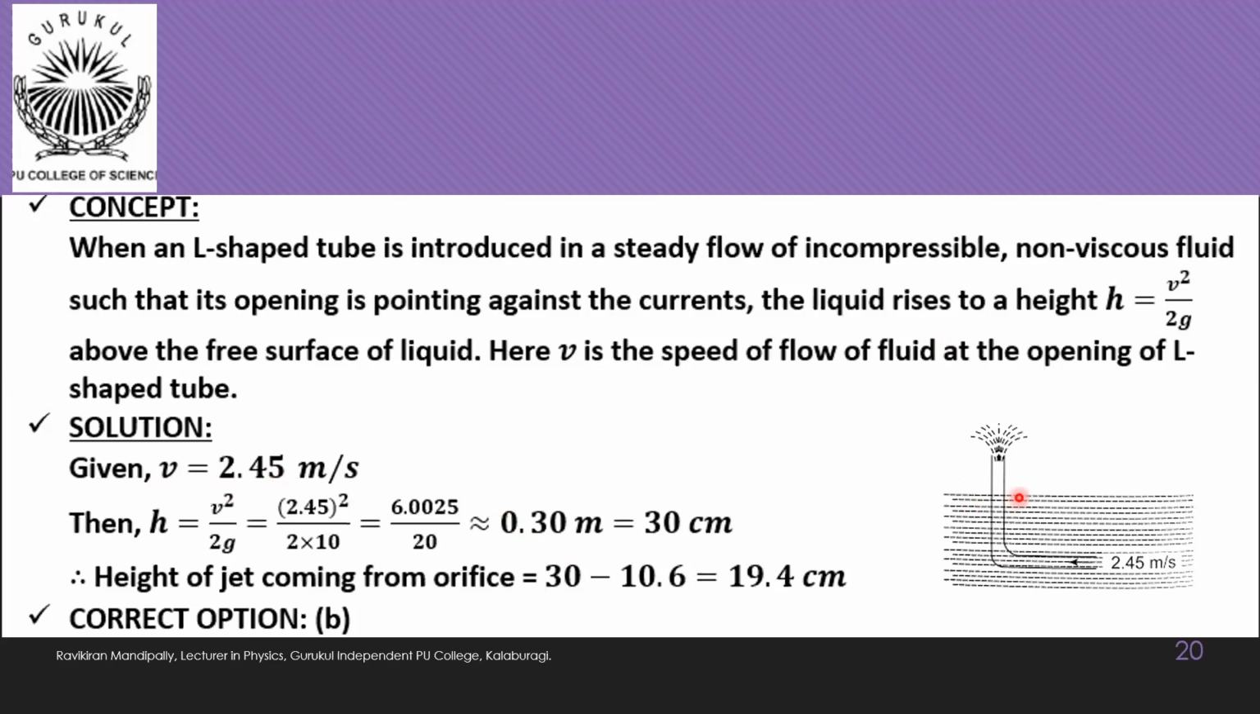But the height of the opening of the tube is already 10.6 centimeter. So above this opening, how much height will there be for the jet which is coming out? That is the question. Height of the jet coming up from the orifice is equal to 30 centimeter minus 10.6 centimeter, which is equal to 19.4 centimeter. The nearest option among the options is 20 centimeter. That is option B.